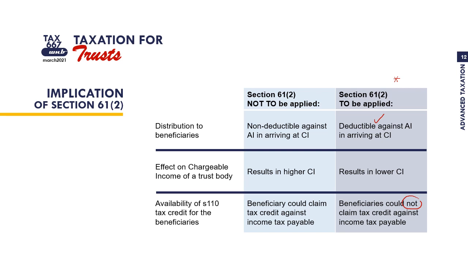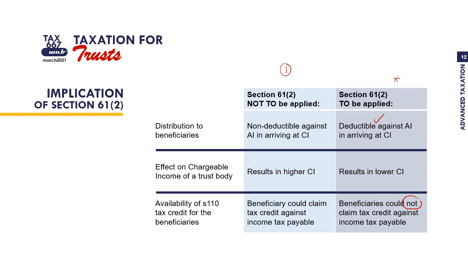Waris, bila dia dah dapat income from trust body, dia tak akan dikenakan double tax. Therefore, waris boleh claim tax credit against income tax payable. Ni untuk situation number 1 lah. Section 61(2) not to be applied.